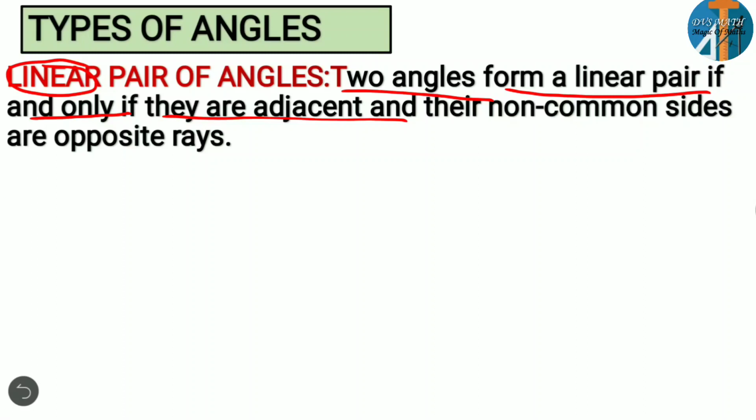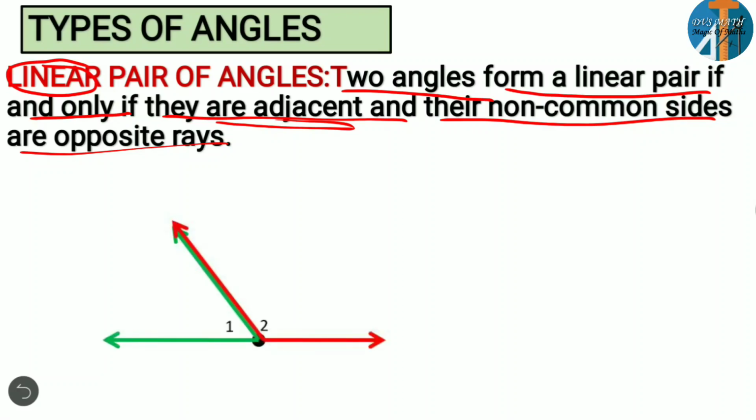Just now we discussed adjacent, right? To be adjacent, they should have a common vertex and a common arm. So here it has to be adjacent. Then the non-common sides are opposite. Non-common sides means you have to consider the other two rays. They must be opposite.